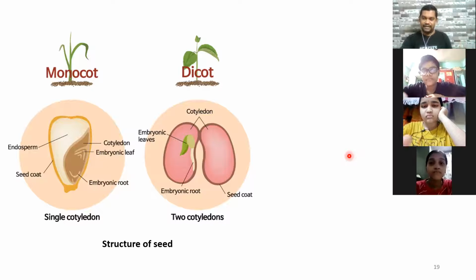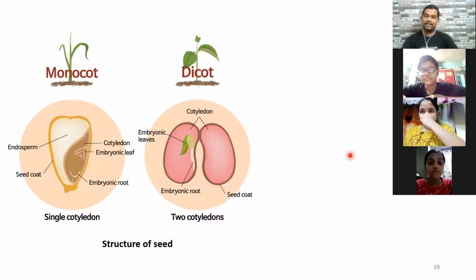Sometimes the seeds are light in weight, so there will be wind which will blow and carry the seeds to a large distance. They will land up on the soil and germinate. Sometimes water becomes the agent of dispersal. You see plants like coconuts, which grow near the seashore, correct? So when they grow, the coconuts fall into the sea water. They will sail in the sea water to some large distance and then somewhere germinate.